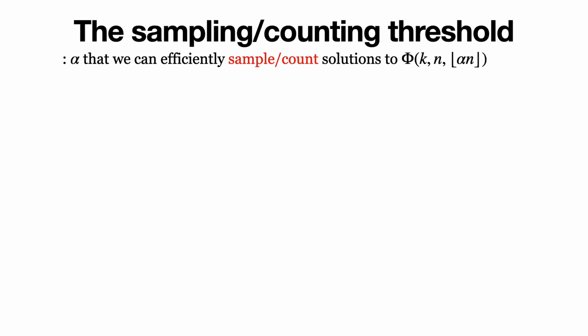So, our focus is the sampling and counting threshold of random k-SAT, which is under what densities can we efficiently sample or count solutions to a random k-SAT. This problem is somewhat related to estimating the free energy in statistical physics. A first progress for this problem was by Galanis, Goldberg, Guo, and Yang, which gives an FPTAS for this problem under the regime alpha less than or equal to 2^(k/300). Here, the tilde inequality means we only care about the exponent that hides polynomial factors of k.